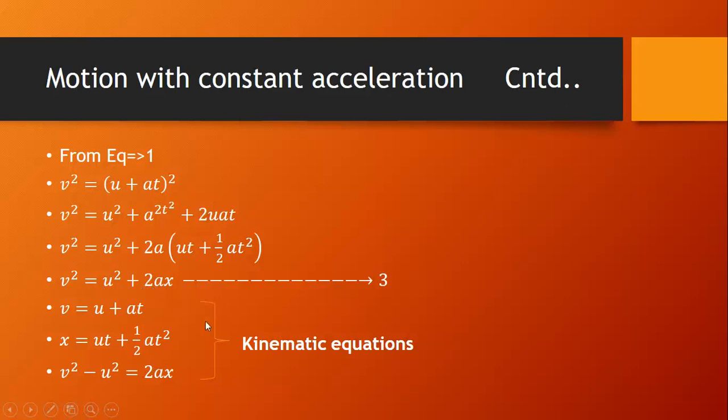So these three equations are equation number 1, v equals u plus at; equation number 2, x equals ut plus half at square; and equation number 3, v square minus u square equals 2ax. These three equations are also called kinematic equations.